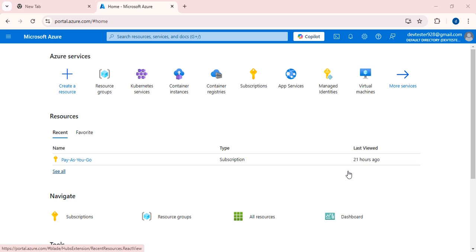In the earlier session we had discussed Kubernetes. Instead of deploying and configuring Kubernetes manually, with the help of Azure Kubernetes Services we can simply create the cluster, and the control plane backend configuration will be taken care of by Azure only. How that will be done, everything we are going to discuss in this session.